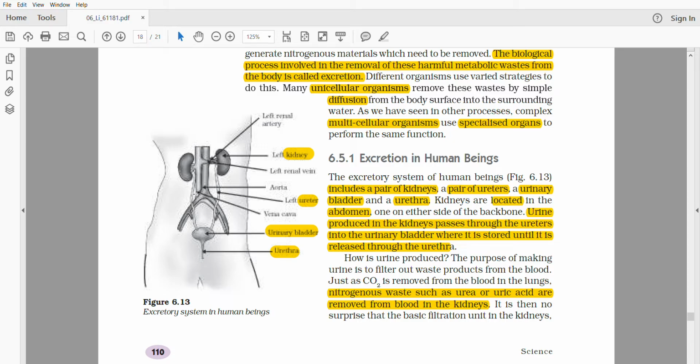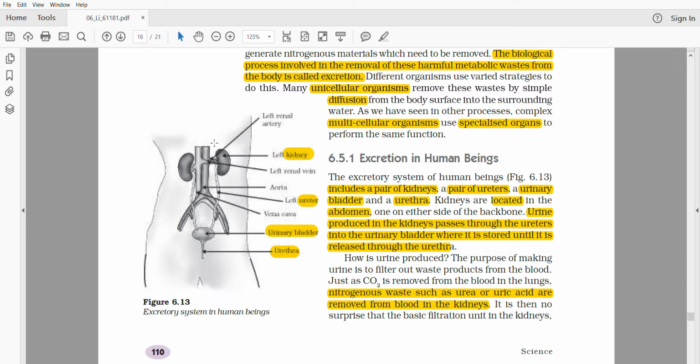These are two pipes that collect the urine from the kidneys, and the ureters then join and enter the urinary bladder. The urinary bladder holds the urine until we get the urge to urinate, and finally, with the help of the urethra, the urine is passed out of the body.